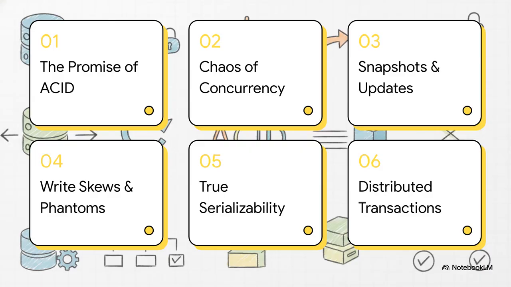Here is our roadmap for today. We'll start with the promise of ACID, move into the chaos of concurrency, cover snapshots and lost updates, then write skews and phantoms. After that, achieving true serialization, and finally, distributed transactions and 2PC. We are basically going to climb an escalator of complexity today, so let's jump in.